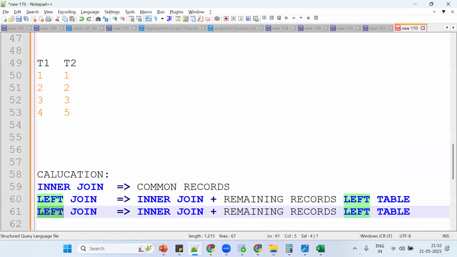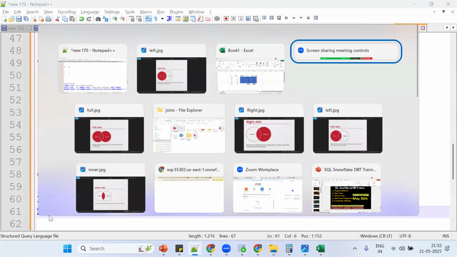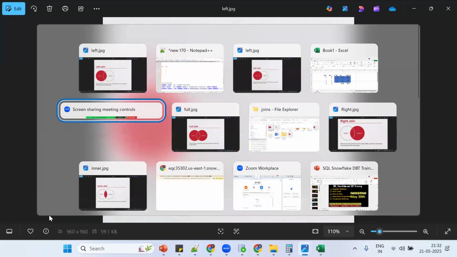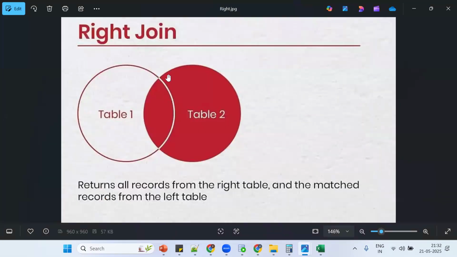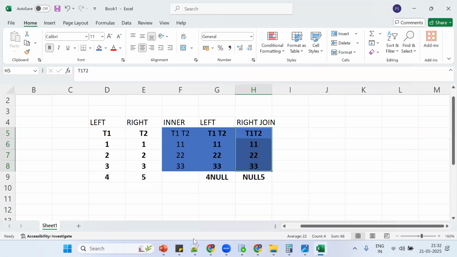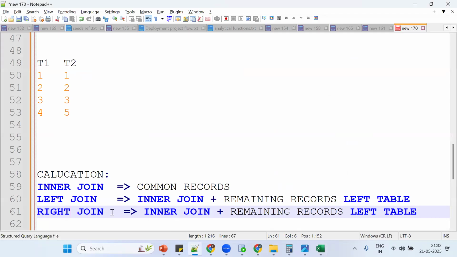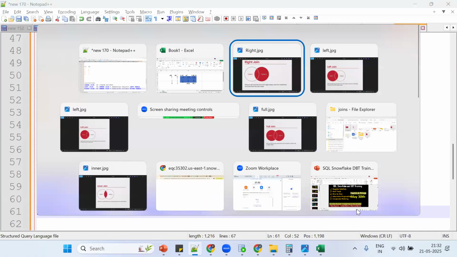So what is right join? Tell me, see the image. It is inner join plus the remaining records from the right side table. See, this is important. Inner join plus remaining records from the right table. Same thing. What about full join?